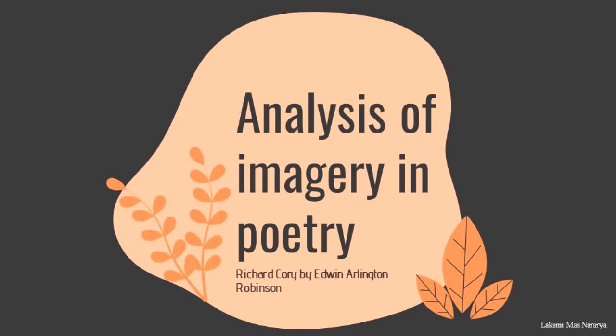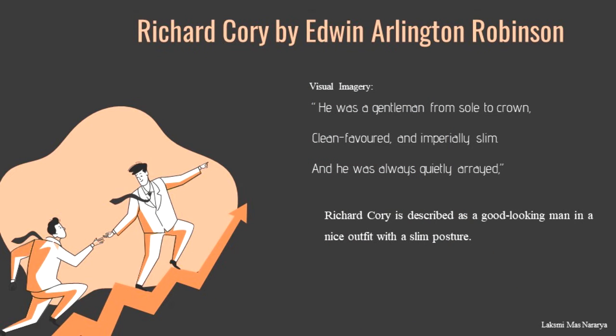The poetry by Edwin Arlington Robinson is rich in its use of imagery. Let's take a look. The first imagery that we can see here is visual imagery, in which we are provided with visualizations of Richard Cory. "He was a gentleman from sole to crown, clean-favored and imperially slim, and he was always quietly arrayed."